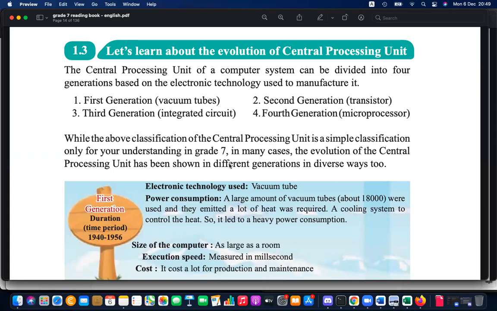5th generation artificial intelligence we are using. So officially we have stepped into the 5th generation.